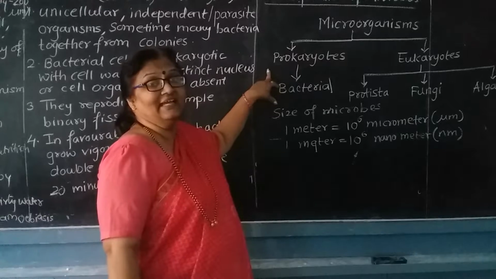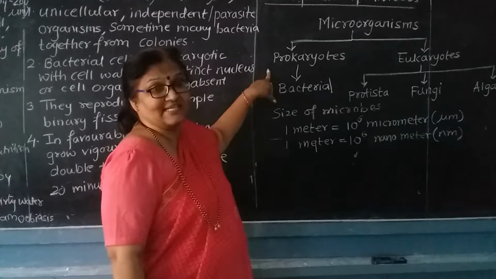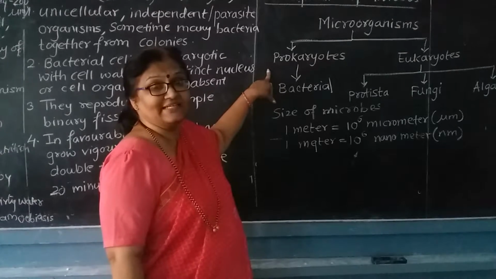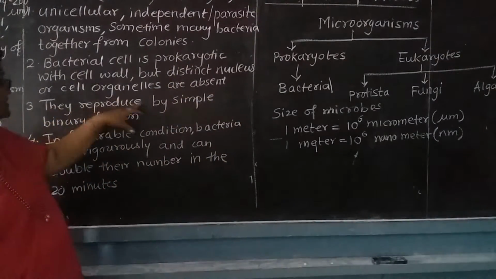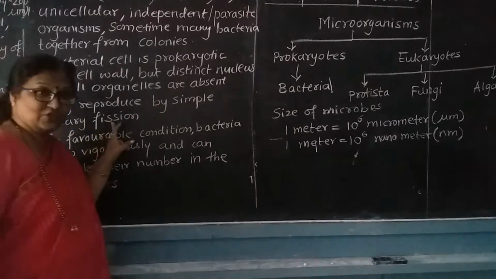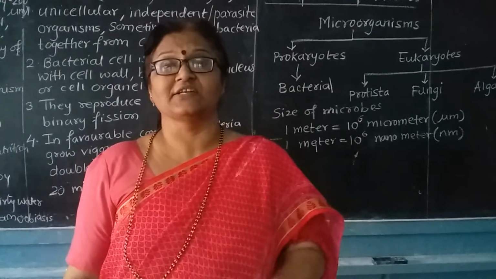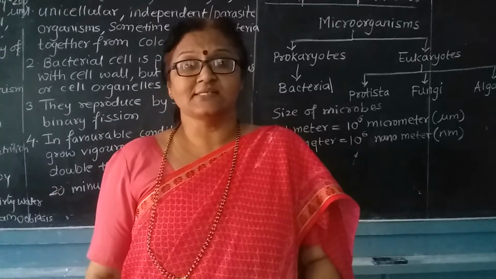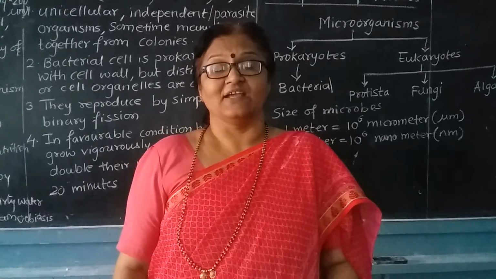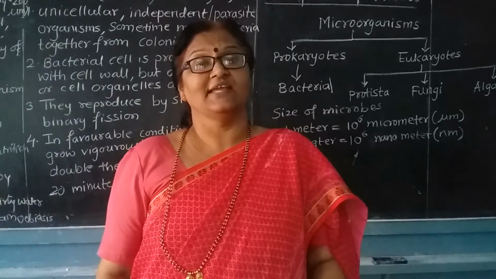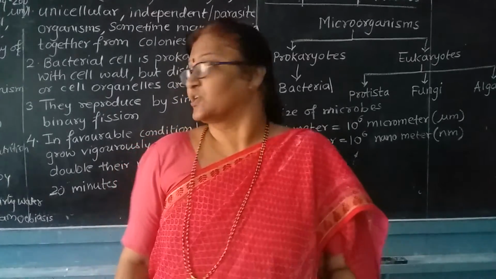We have seen yesterday that prokaryotic organisms do not have a nucleus in their cells. That means the nucleus is absent in their cell or cell organelles. They reproduce by simple binary fission. Binary fission means a single parent cell gives birth to two daughter cells. We have seen about the amoeba or any other organisms which reproduce by binary fission.